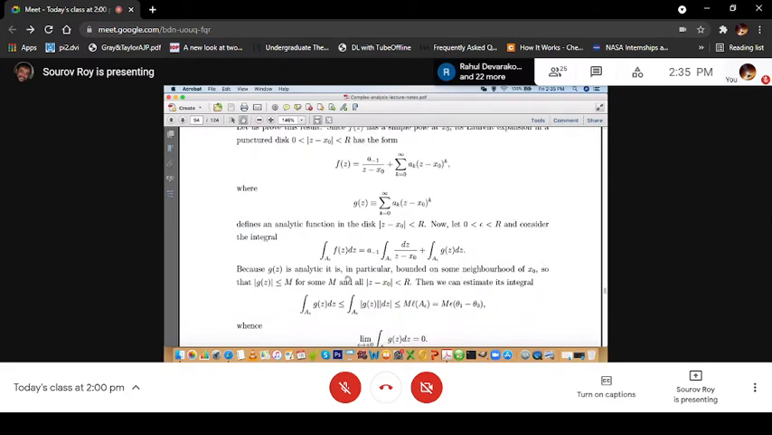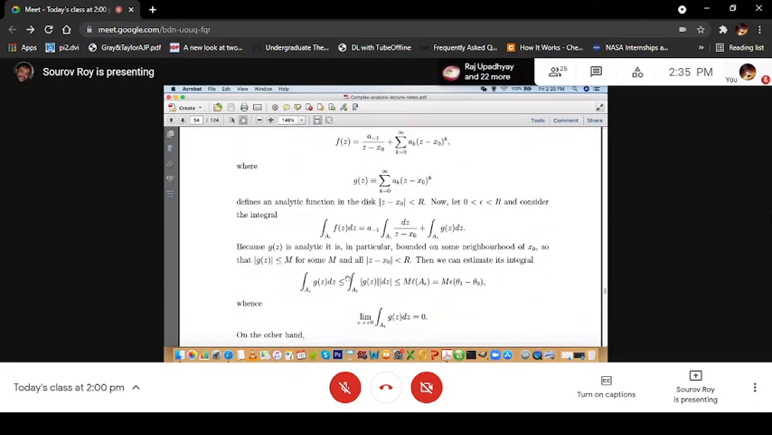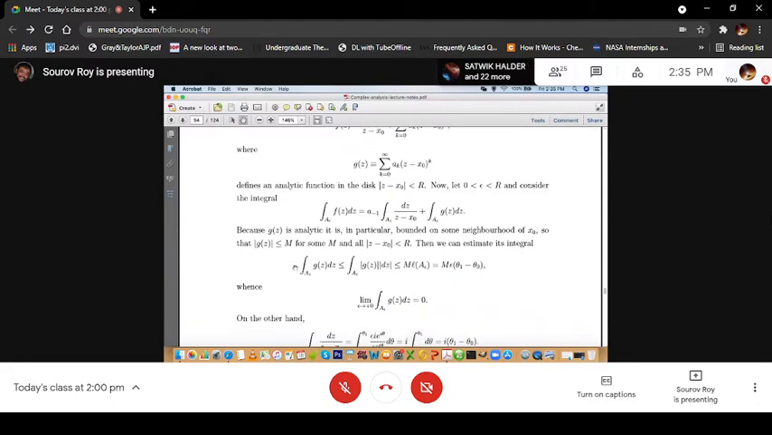Now g(z) is analytic. So in particular, it is bounded on some neighborhood of x0, so that mod of g(z) is less than or equal to some M, for some M greater than 0, and for all mod of z minus x0 less than R.